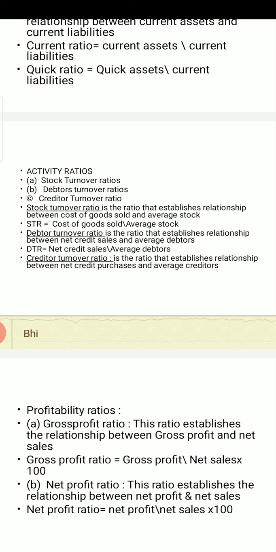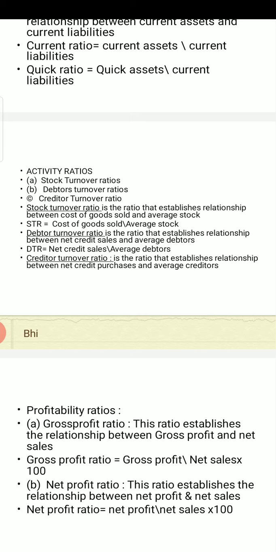Second is net profit ratio. Now net profit ratio is the ratio which establishes a relationship between net profit and net sales. Net profit we obtain from the P&L account. Gross profit we obtain from the trading account.